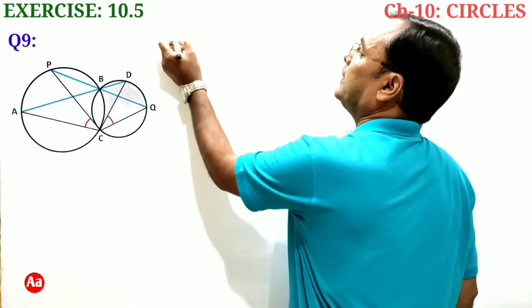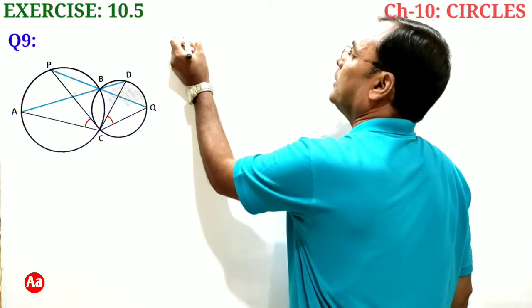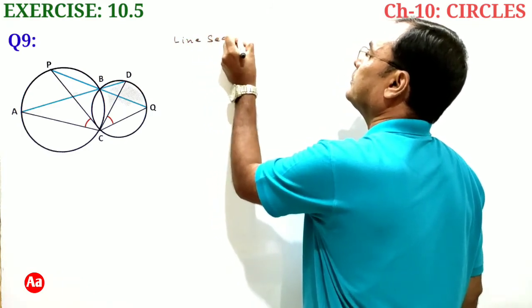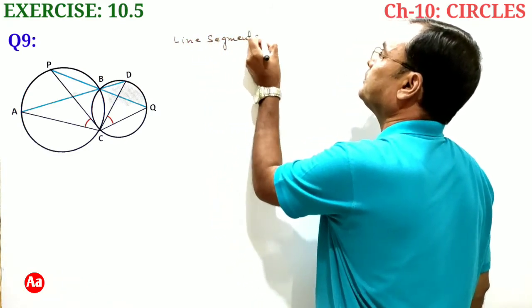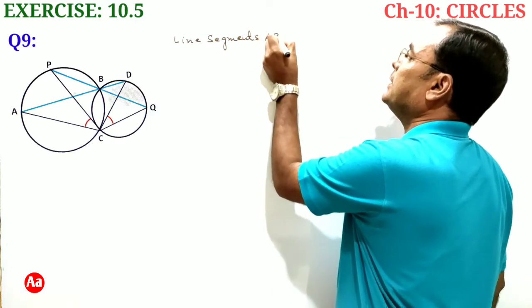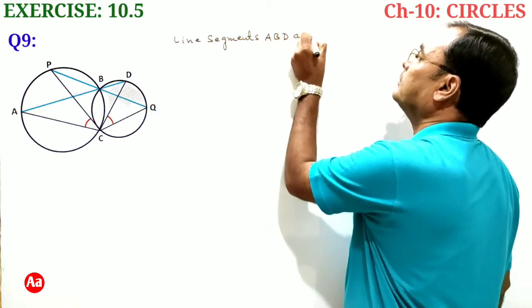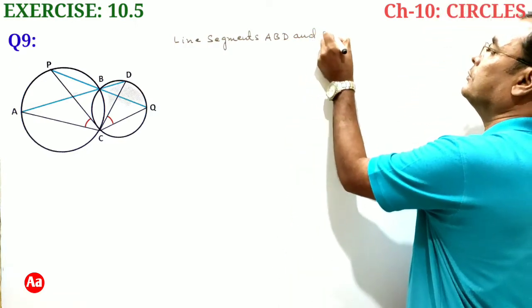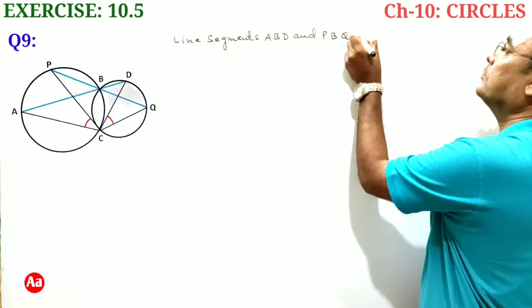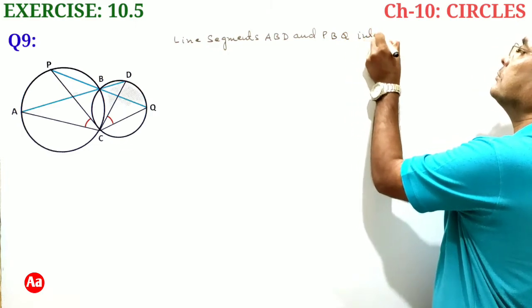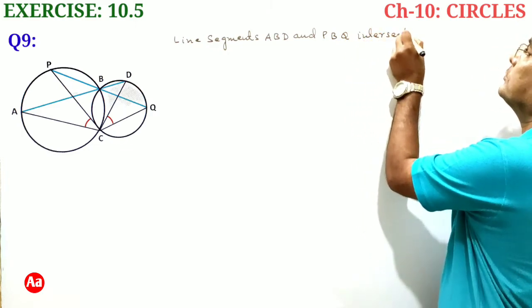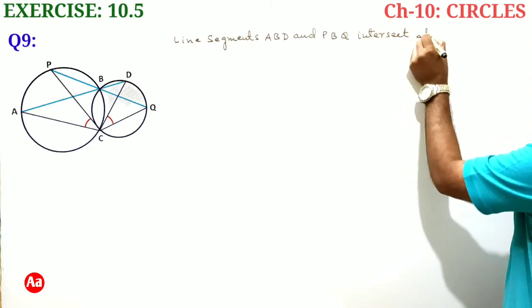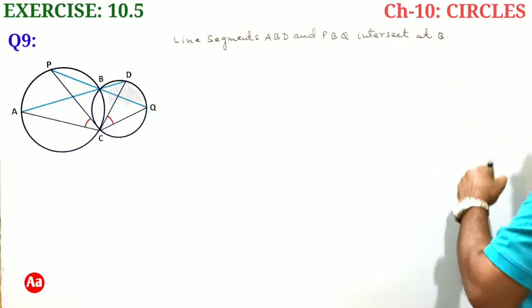So we can go like this: line segments ABD and PBQ intersect at B.